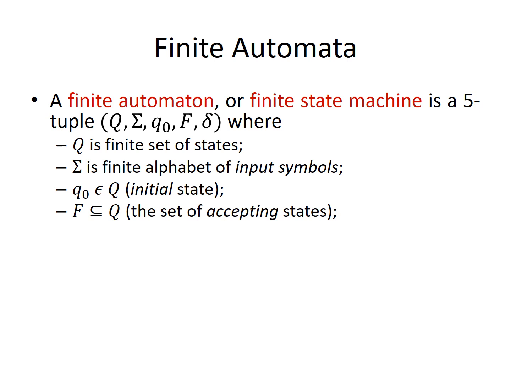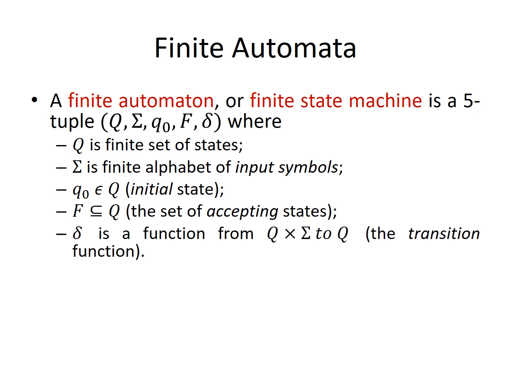What is F? F is the set of final states, or set of accepting states. Why do we call it a set of accepting states? Because any finite automata can have more than one final state, right? So that is also a subset of capital Q. Finally there is one more notation called delta. Delta is a function from Q cross sigma to Q. This is called the transition function, also called the transition mapping.